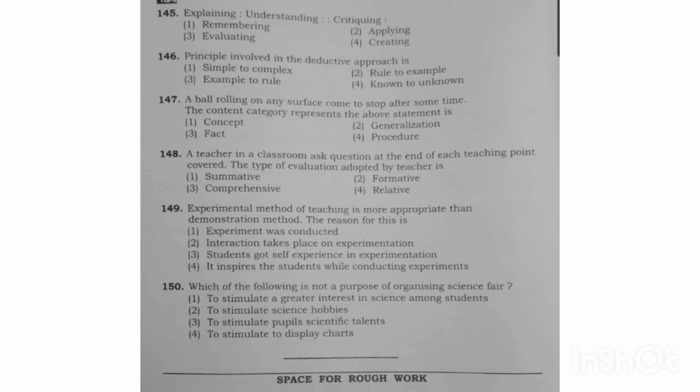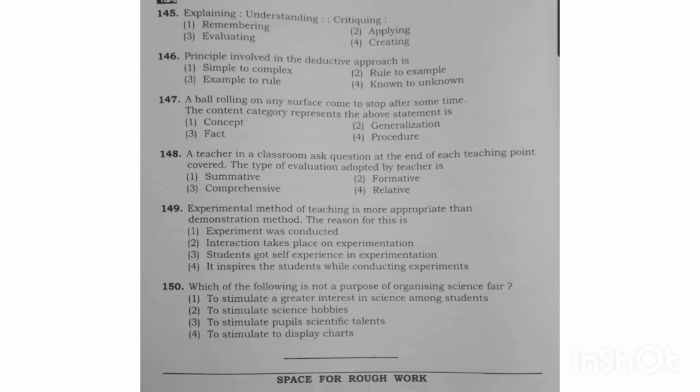Next, the 147th question. A ball rolling on any surface comes to stop after some time. Which category represents the above statement? Here we have a ball rolling on any surface coming to stop after some time, so we have to be explaining. The options are concept, generalization, fact, procedure.